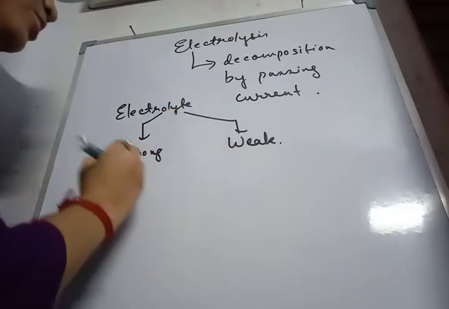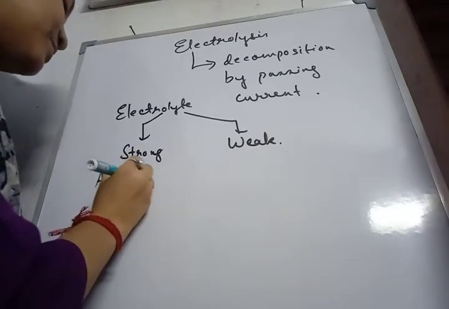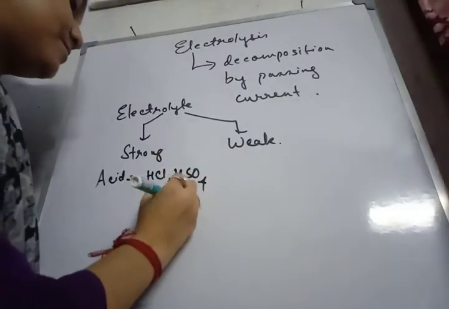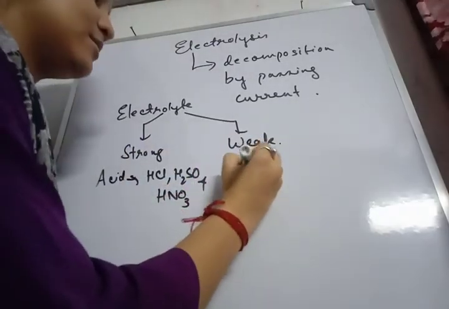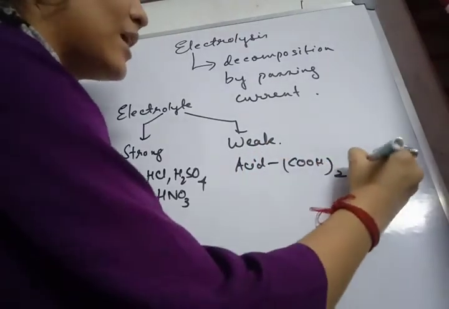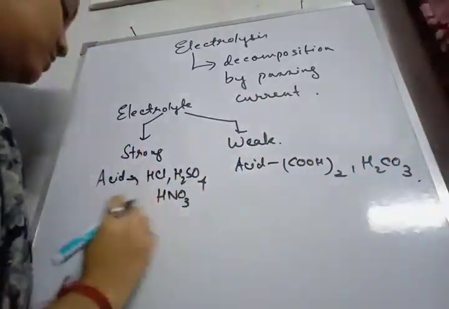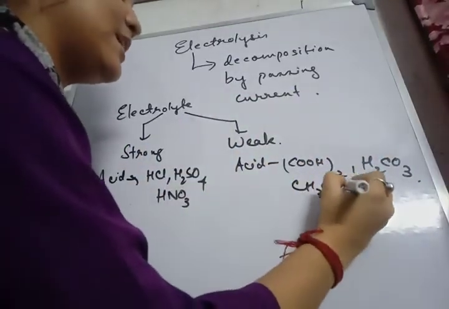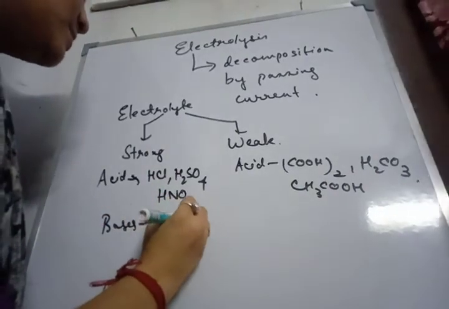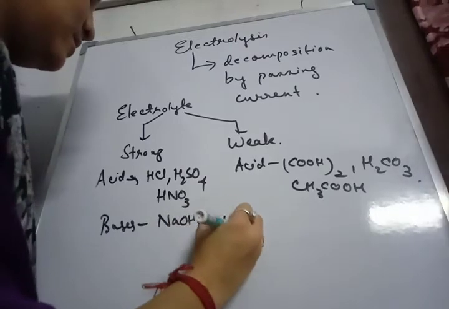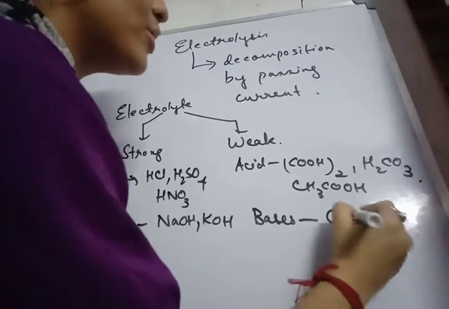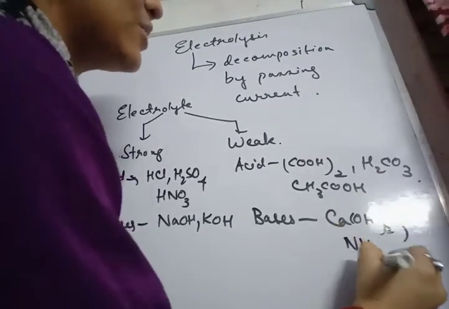If we come to the examples of strong electrolytes, under acids, we have hydrochloric acid, sulfuric acid, nitric acid. Under weak, the acids are oxalic acid, carbonic acid, acetic acid. Then under strong electrolytes, the bases are sodium hydroxide, potassium hydroxide. Weak electrolyte bases are calcium hydroxide, ammonium hydroxide, NH4OH.